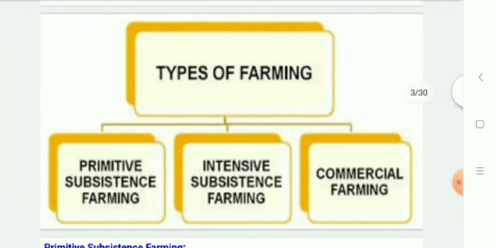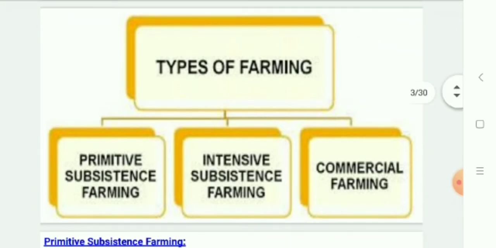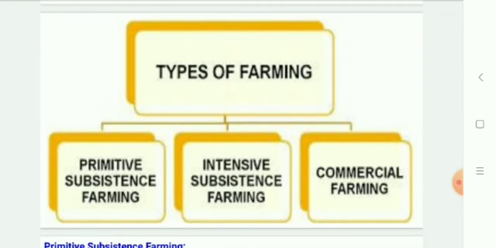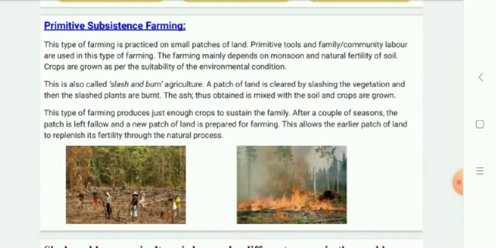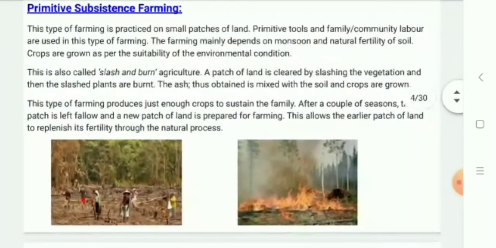This is a flowchart of various types of farming. First is primitive subsistence farming, then intensive subsistence farming, and commercial farming. We are going to read in detail about each type of farming. Let us start with primitive subsistence farming.